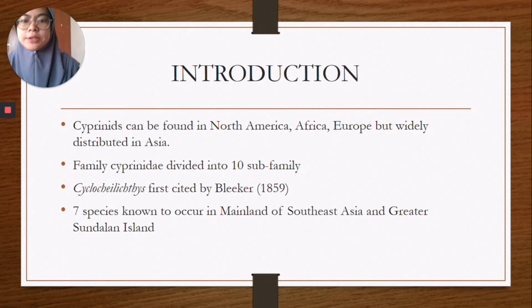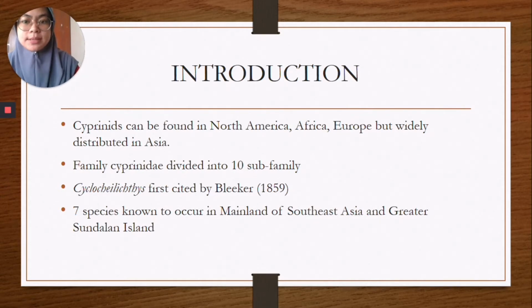The family of Cyprinidae was divided into 10 subfamilies, which are Labeoninae, Probaninae, Taurinae, Smilogastrinae, Cyprininae, and many more. According to Young et al. 2010, subfamily Cyprininae is the largest subfamily with 110 genera. The genus Cyclocheilichthys was first cited by Bleeker 1859.